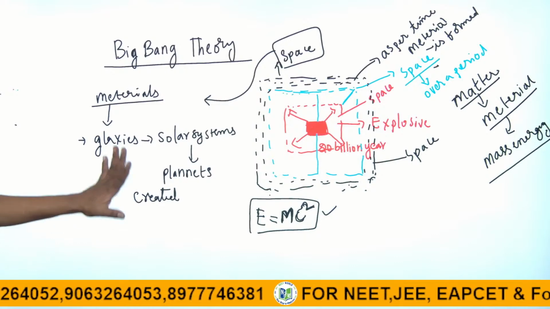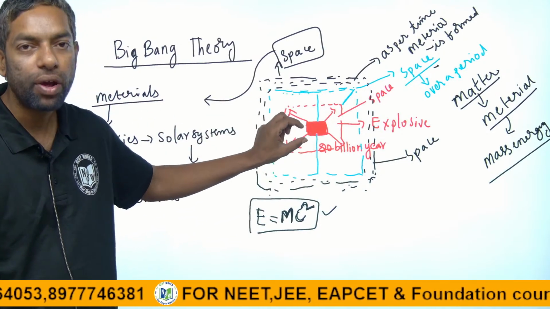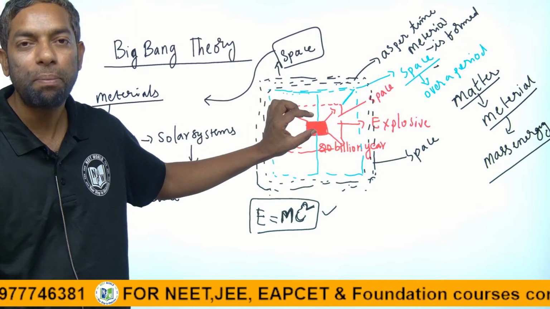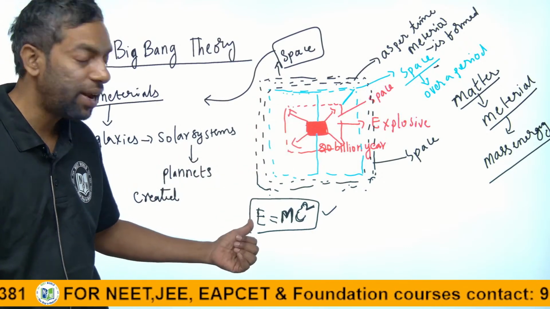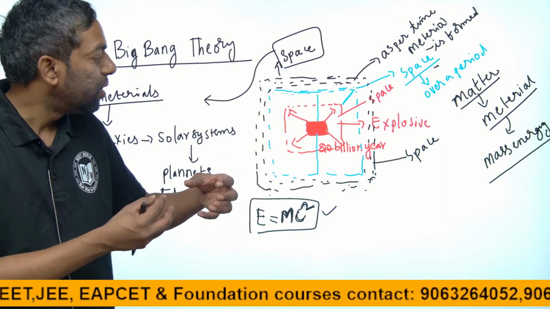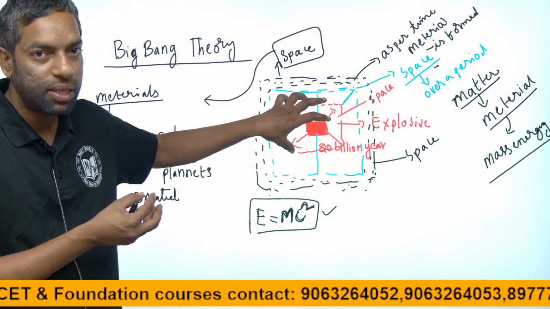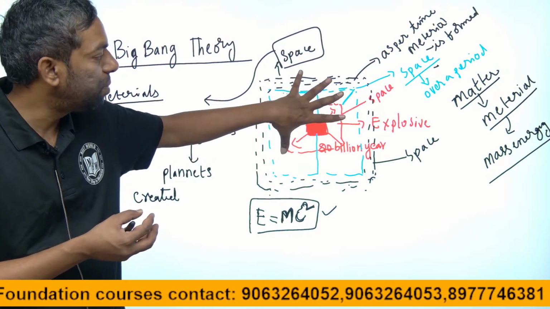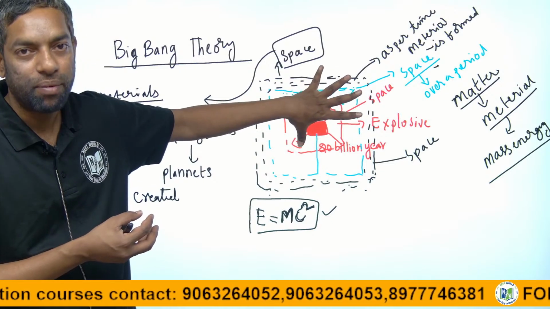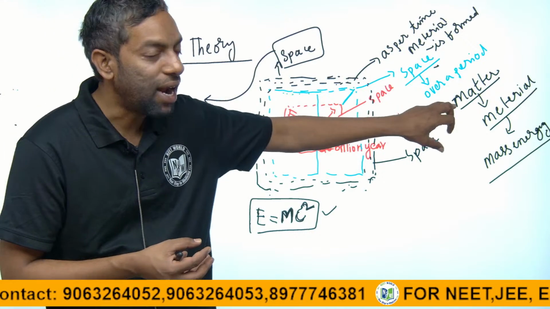First listen carefully. First, 20 billion years ago, a tiny particle, a small particle with high energy, could explode. The explosion created space. It expanded into the space over time. That energy further created matter.